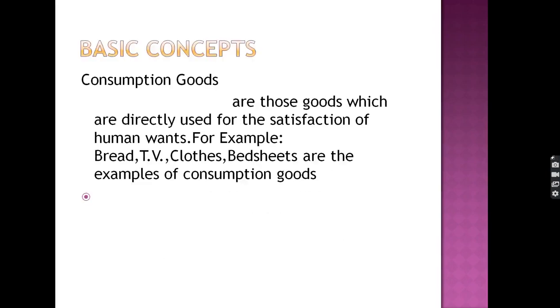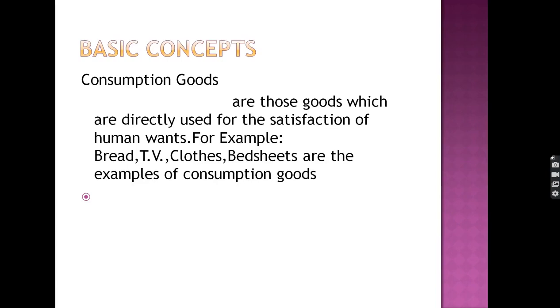The next concept is consumption goods. Consumption goods are those goods which are directly used for the satisfaction of human wants. For example, when we eat bread, butter in the morning, these are consumer goods. When we use clothes, shoes, these are semi-durable consumer goods.